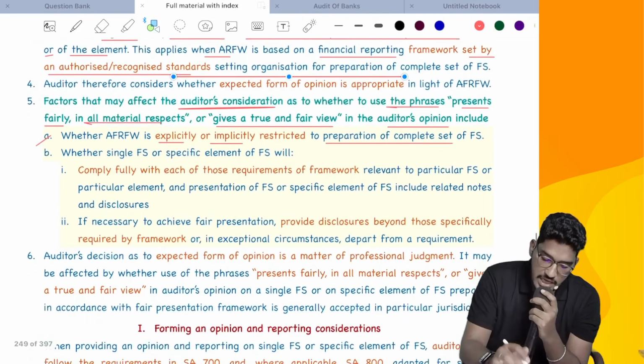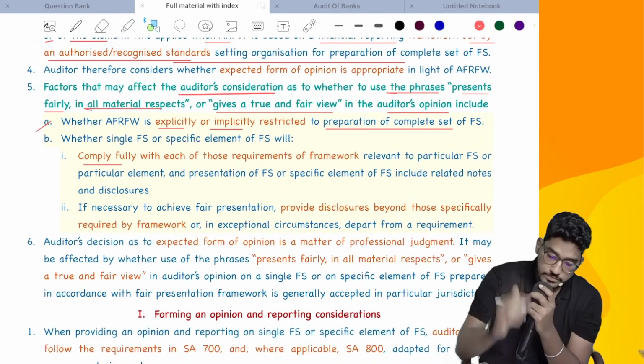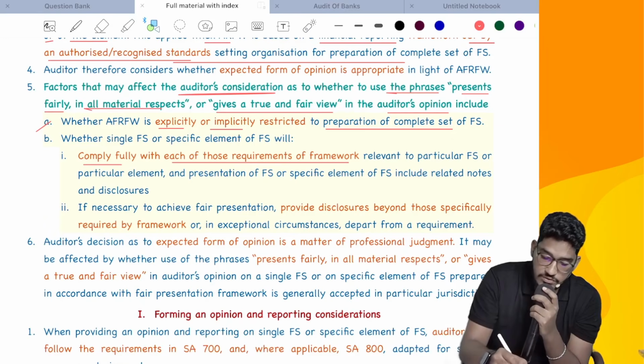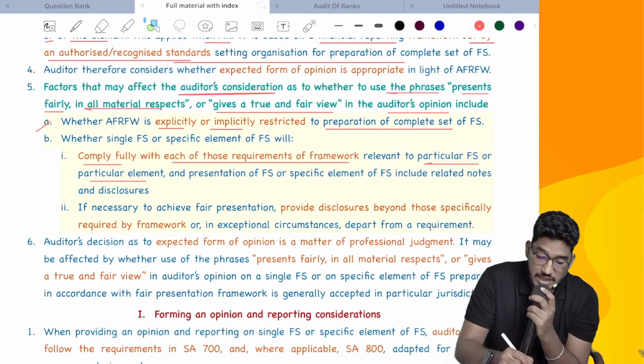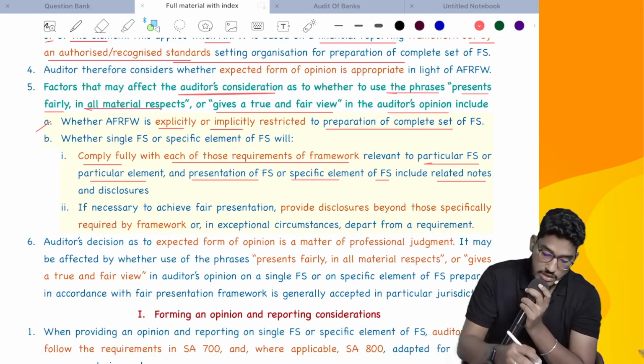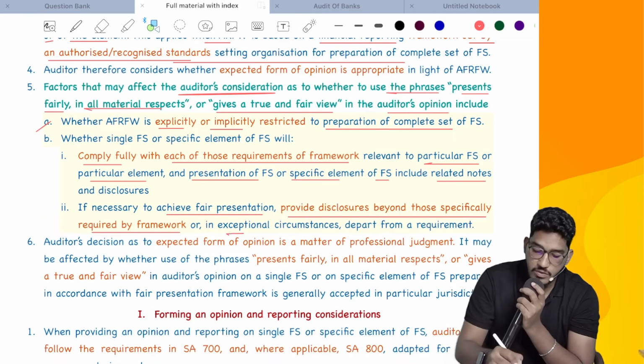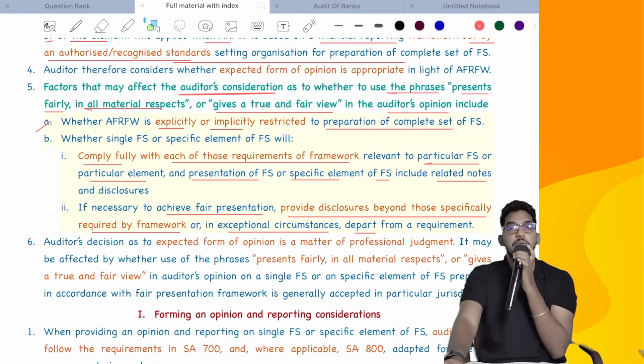Or whether a single financial statement or specific element of a financial statement will comply fully with each of those requirements of the framework relevant to the particular financial statement or element, and presentation of financial statements or specific element of financial statement including related notes. Or, if necessary to achieve fair presentation, it provides disclosures beyond those specifically required. In exceptional circumstances, even it will depart.